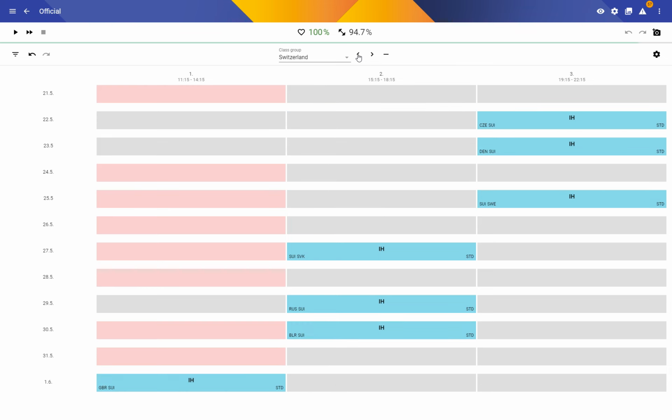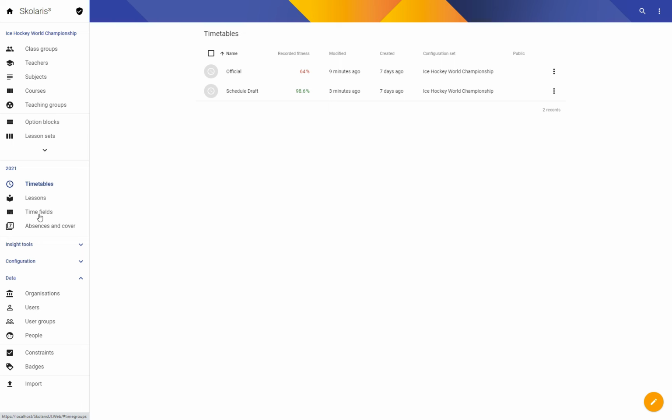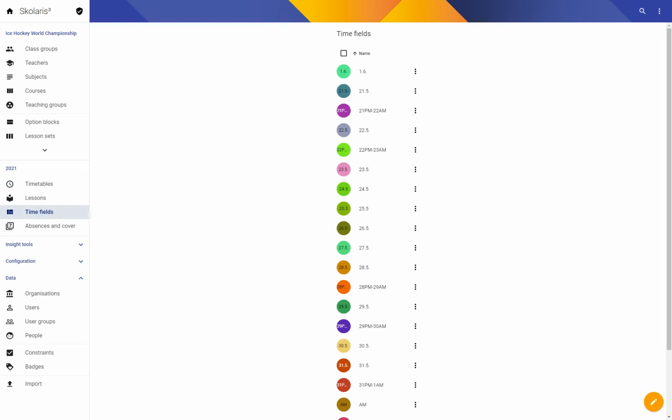If we look at the official schedule, we'll be able to see instances of a team playing in the evening and then in the afternoon the following day, so that they have very little time to regenerate. So let's try to eliminate as much of these as possible, and also let's see how many of these instances are present in the official schedule. For that we're going to need to create more time fields.